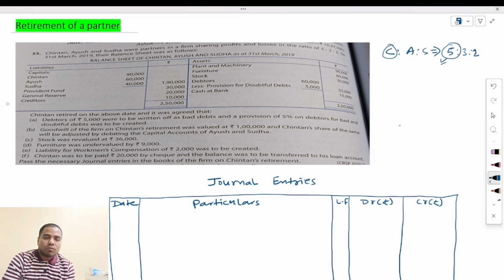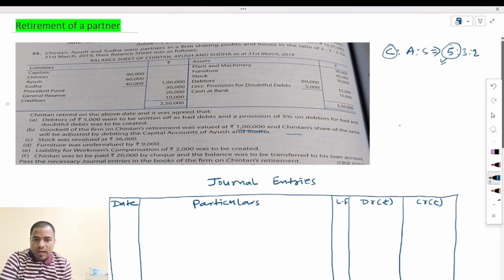Here the debtors amount of 5,000 is bad debts. Now we have to create a new provision also for doubtful debts. Next, goodwill of the firm on Chetan's retirement was valued at 1 lakh, and Chetan's share of the same will be adjusted by debiting the capital accounts of Ayush and Sudha.